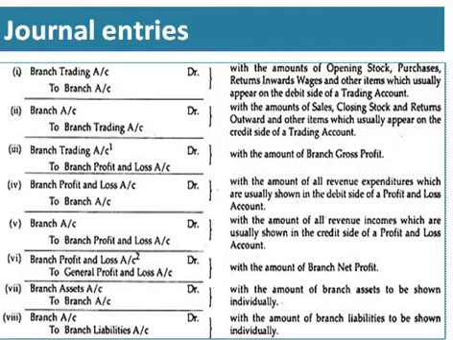So the third one is branch trading account debtor to branch profit and loss account in case of gross profit. If it is gross loss, then branch profit and loss account debtor to branch trading account. Now we are going with the fourth journal entry, that is for total of various expenses and losses.